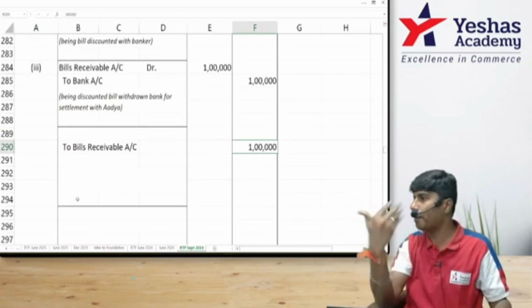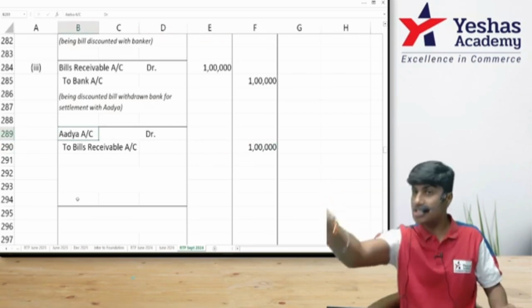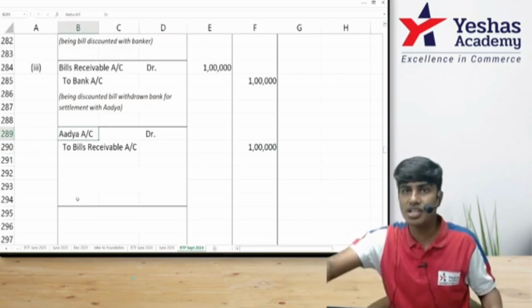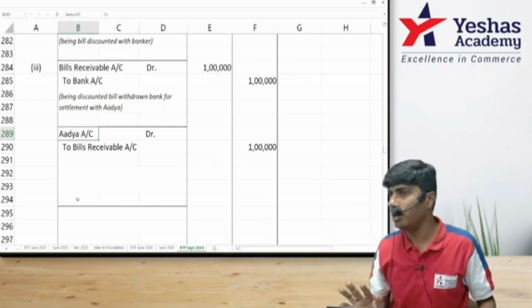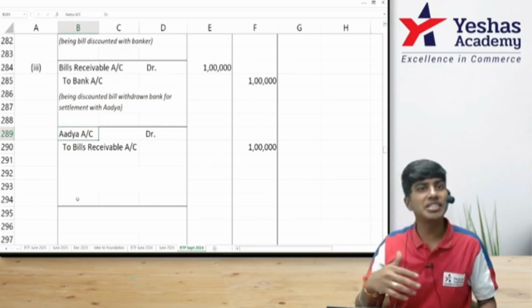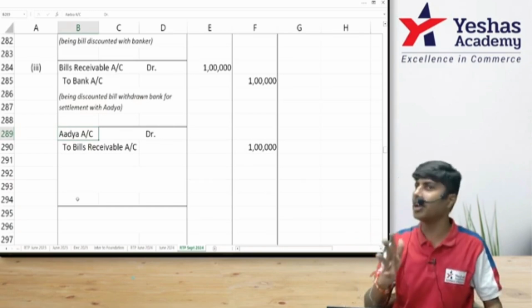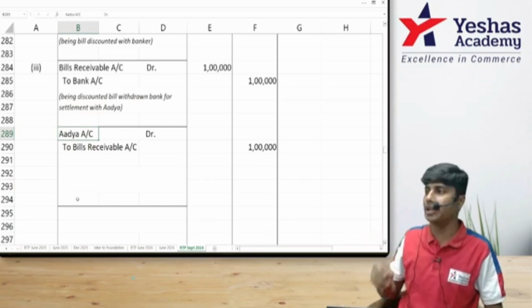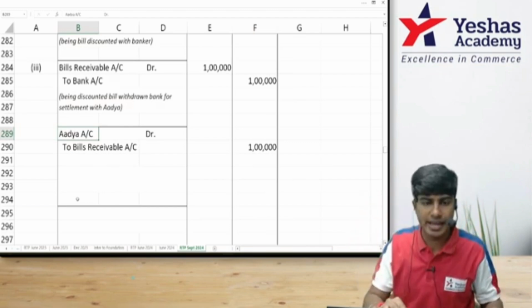I'll give the bill of 1 lakh back to Adya. Adya has to give me money. If she gives immediately, she should give 1 lakh. Is she giving the money immediately? No, she's delaying. I should have received 1 lakh today, am I right? But I'm receiving later. Because I'm receiving the money later, I will say, because of you, I'm receiving the money late. You have to pay interest. Correct or not? Yes. Now observe.